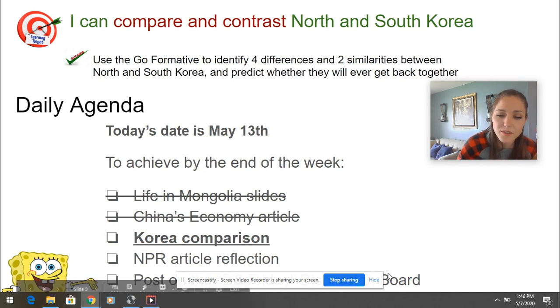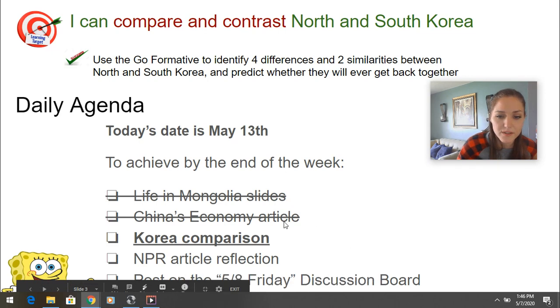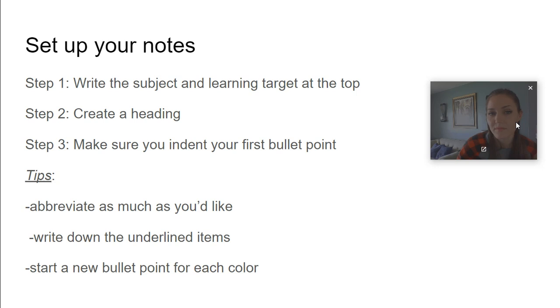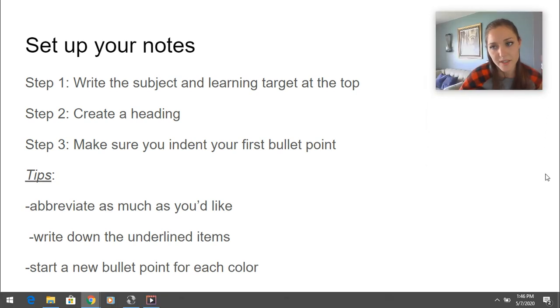Today's date is May 13th. Here's everything you've done so far this week. Today, just focus on the Korean comparison. All right, here's how today's going to work. You're going to start by taking a short set of notes. You're going to use those notes for the Go Formative. Notes will not be graded, Go Formative will be. So go ahead and take time to set up your notes.